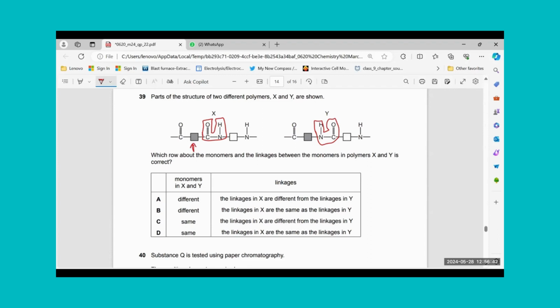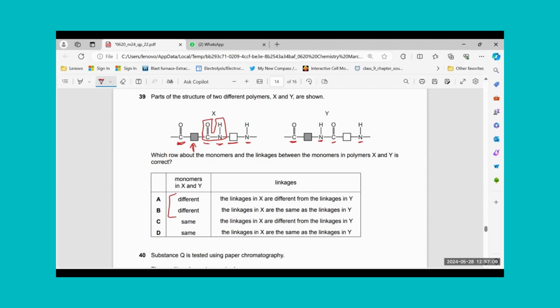The dark gray box has 2 carboxylic acids on both ends, whereas the empty box has 2 amine groups. Whereas here in Y, the dark gray shaded box has one side NH and the other side C double bond O. The empty box has one side C double bond O, the other side NH. That means they are different.